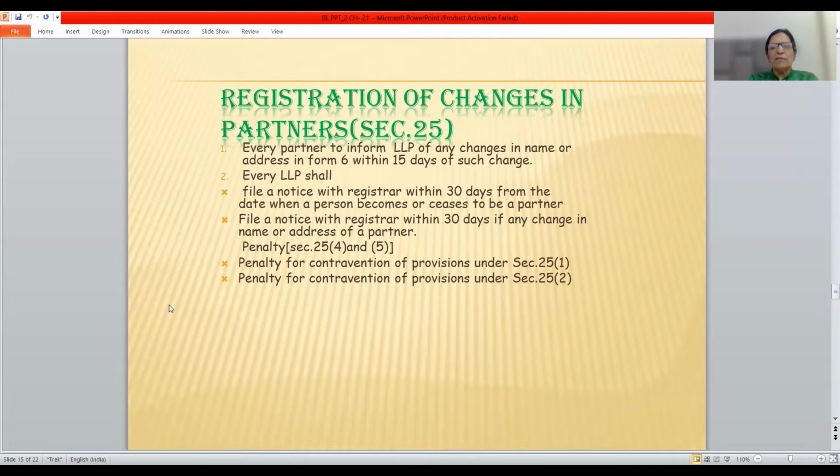And there are penal provisions also. Friends, I have told you that amendments have taken place in penalty provisions. In my next video, I will be covering all these amended penalty provisions.